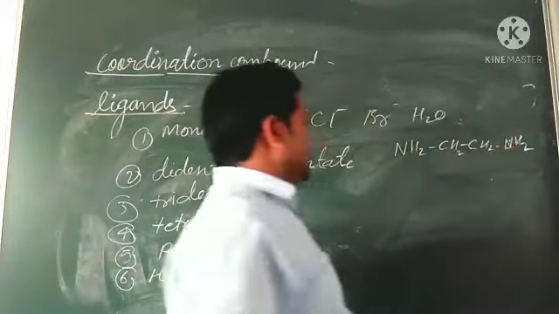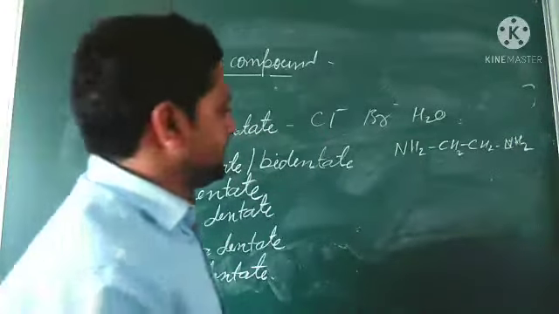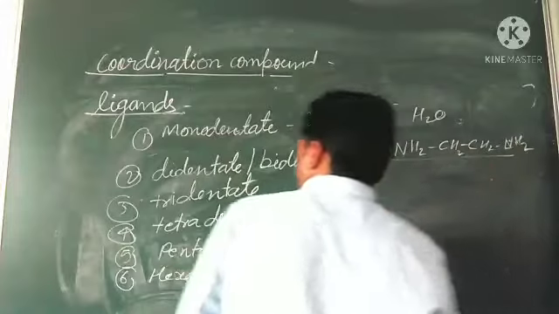This is ethane 1,2-diamine. Okay, this is didentate, like that.